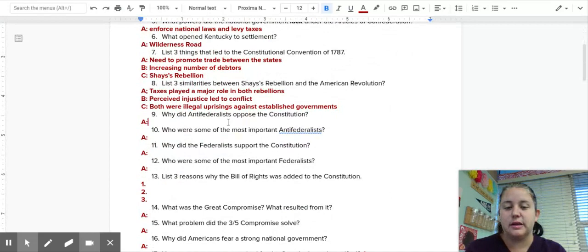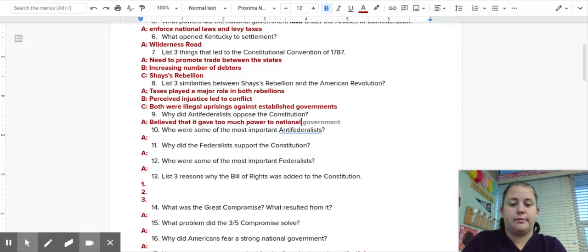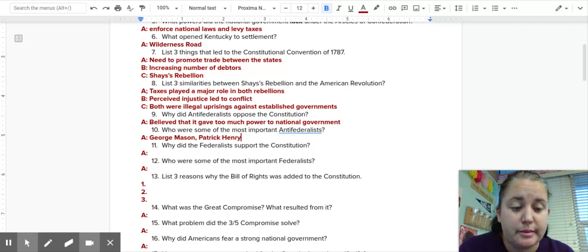Why did anti-federalists oppose the Constitution? They believed that it gave too much power to the national government. There was this real fear by anti-federalists of tyranny. They had just experienced tyranny under the British, and they didn't want a national government that was going to be too strong. Who were some of those really famous anti-federalists? George Mason and Patrick Henry were two who had fought strongly in the American Revolution against the British. They didn't want to create a new government to replace it that has too much power.